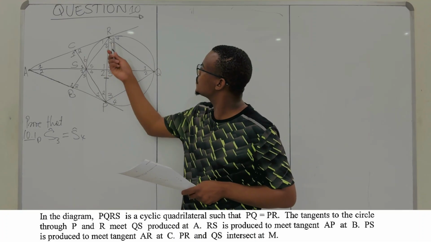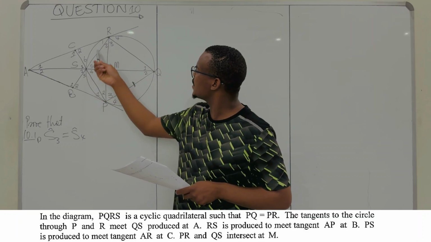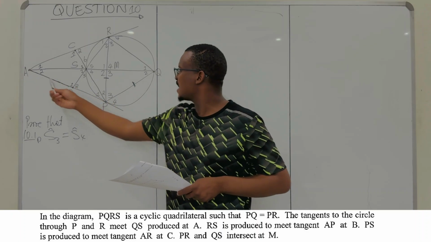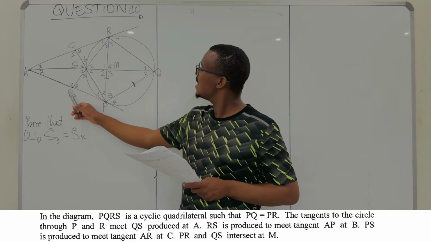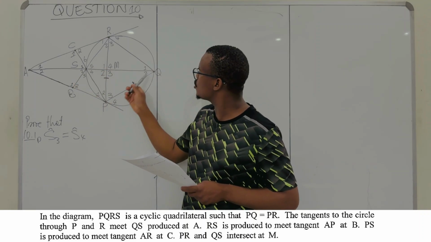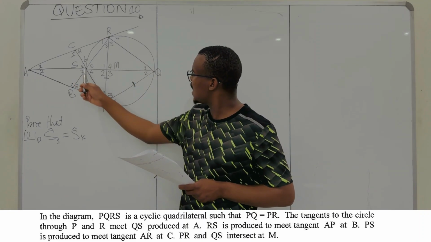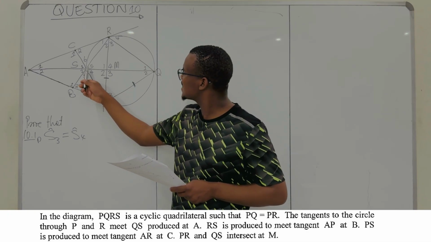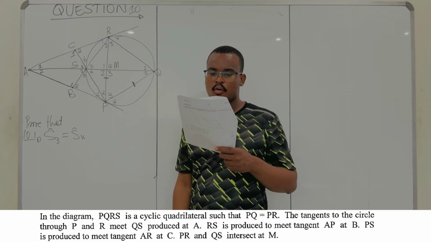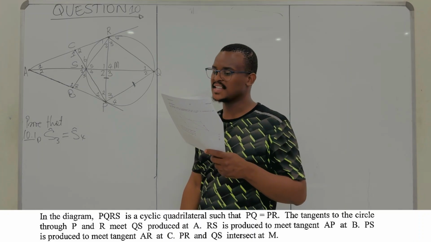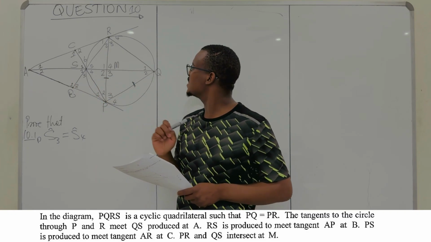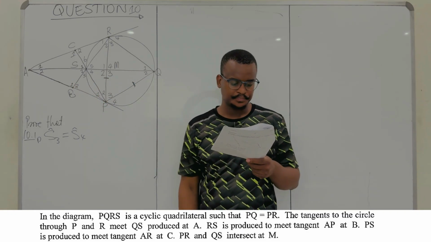RS is one side of this cyclic quadrilateral, extended to meet the tangent AP at point B. And your PS is a side of this quadrilateral PQRS. This PS is extended to meet our tangent AR at point C. They concluded by saying that PR intersects QS at M, over there. No problem. We can see that.